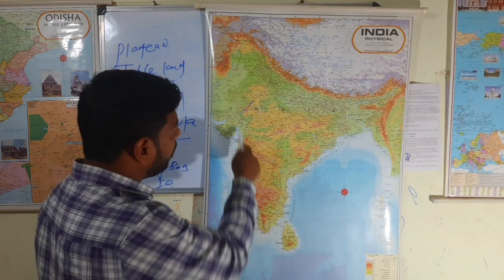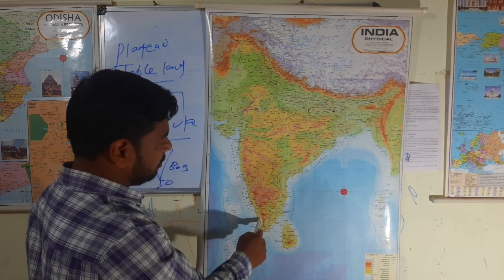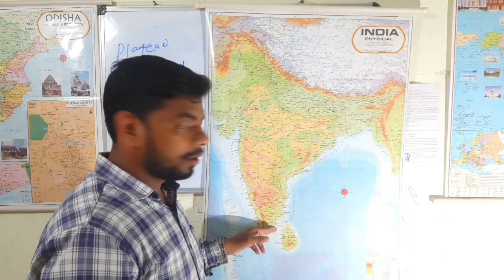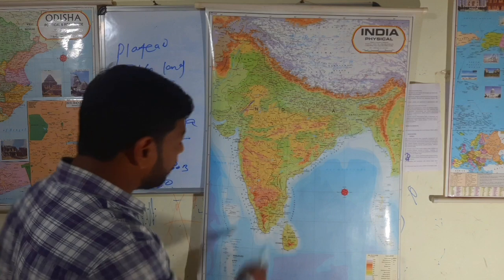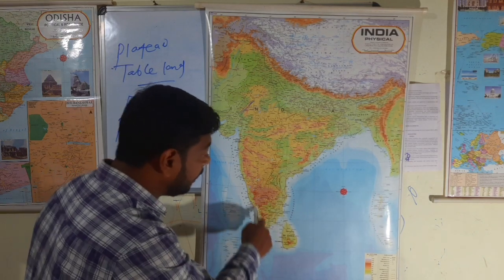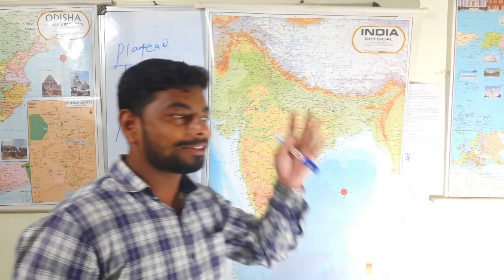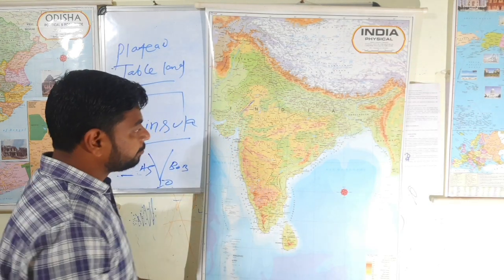Peninsular plateaus are bounded by a hilly range, Western Ghat and Eastern Ghat. Western Ghat and Eastern Ghat meet at the point Nilgiri Hills. So, if there will be a question where the Western Ghat and Eastern Ghat meet, can they be seen at Nilgiri? Okay, that's also in biosphere reserves. We will discuss it now.